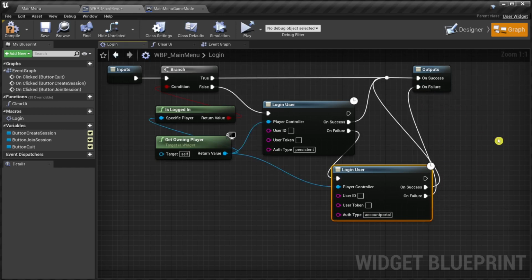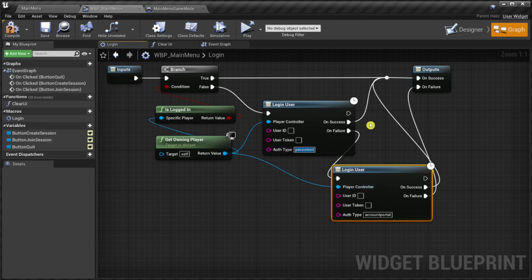But unfortunately, there are two serious problems with this. The first problem is that the auth type persistent is supported by Epic Online Services, but it's not supported by the online subsystem EOS. This one could easily be patched in the engine source code.